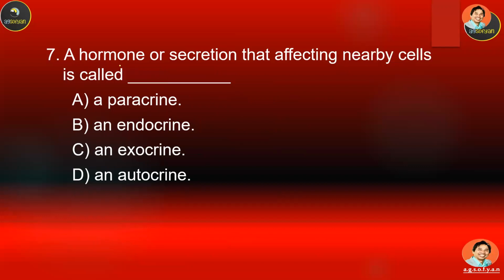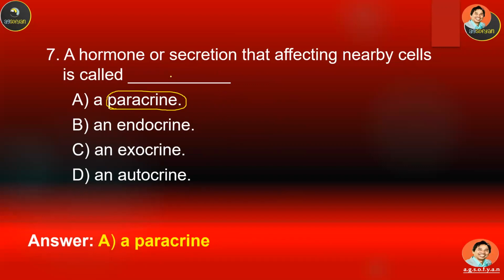Number 7, a hormone or secretion that affects nearby cells is called A, B, C, or D. Okay, so the answer should be paracrine. Para means neighbor or nearby. So usually this hormone will not go to the bloodstream. It just goes to the next cell, next to the cell that produces that hormone. That's called paracrine.